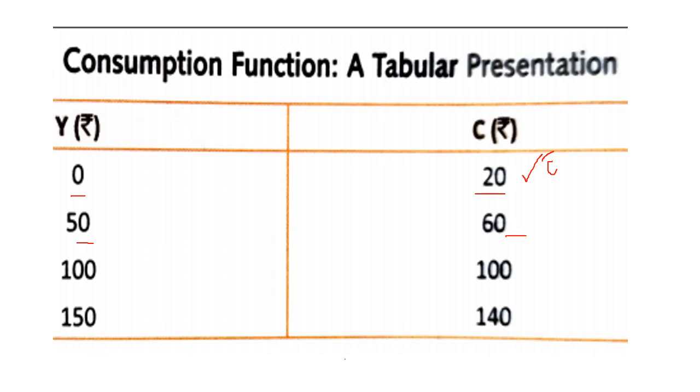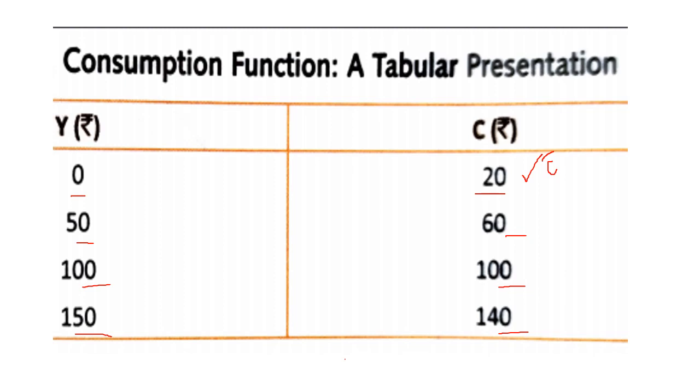There is a positive relation between income and consumption. When income increases to 100, our consumption is equal to income, that is 100. And when income increases to 150, consumption increases to 140, but at a lower rate in comparison to income.